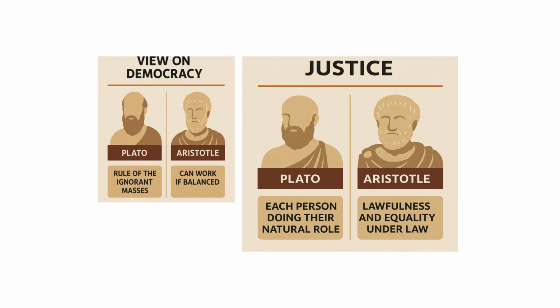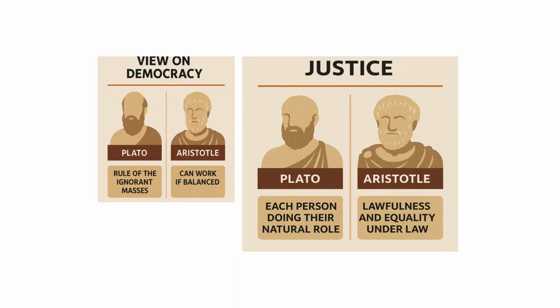But if we remember, when he talks about the rule of many, he talks about polity, and then he talks about democracy. So democracy is still a negative form of government for him, but he promotes the idea that if it is regulated, and people who are more invested in the interests of the individuals of the state are given leadership positions, then maybe democracy is something that can be favored. And that is why Plato considers democracy as mob rule, whereas Aristotle sees potential if it includes middle class control.